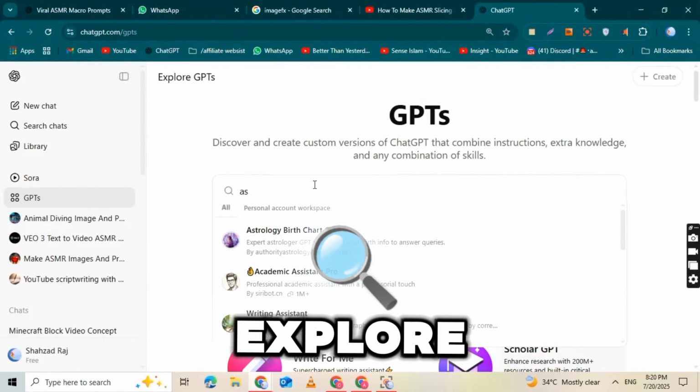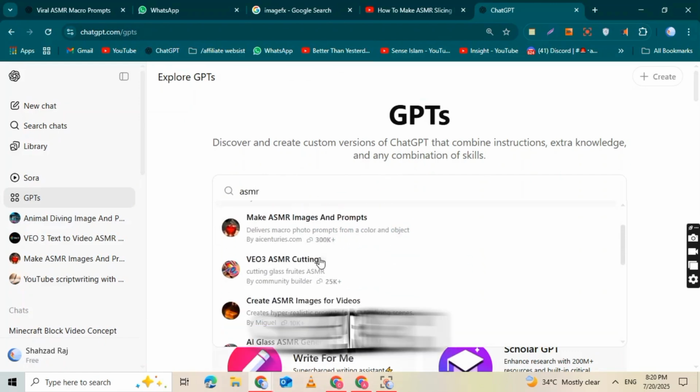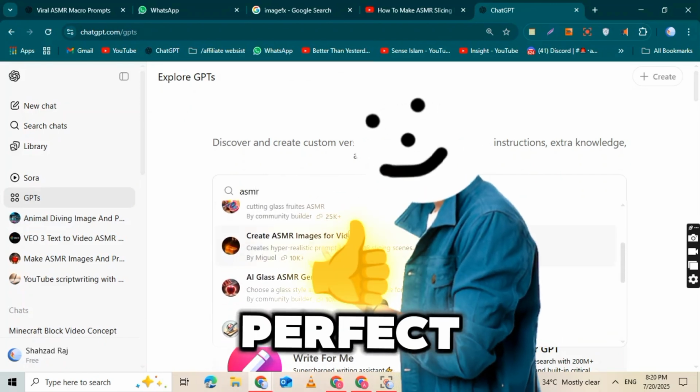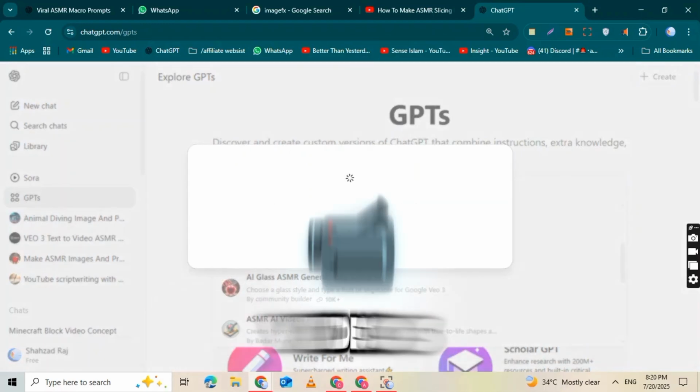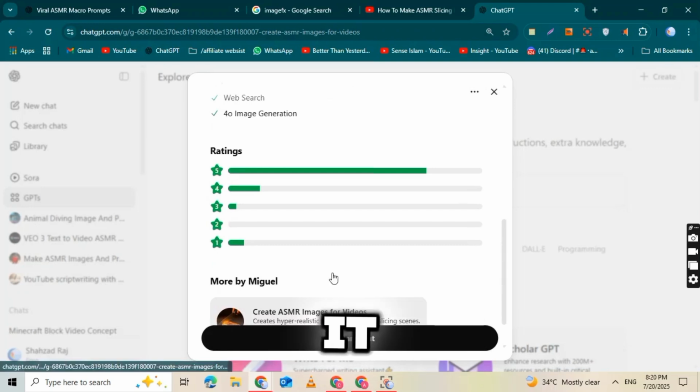First, go to ChatGPT, and then click on Explore GPTs. Here you can search for ASMR video tools. Just type ASMR in the search bar. You'll find different models that are perfect for making these kinds of satisfying Minecraft videos. Choose one of the top models. I've added the one I use in the description below to make it even easier for you.